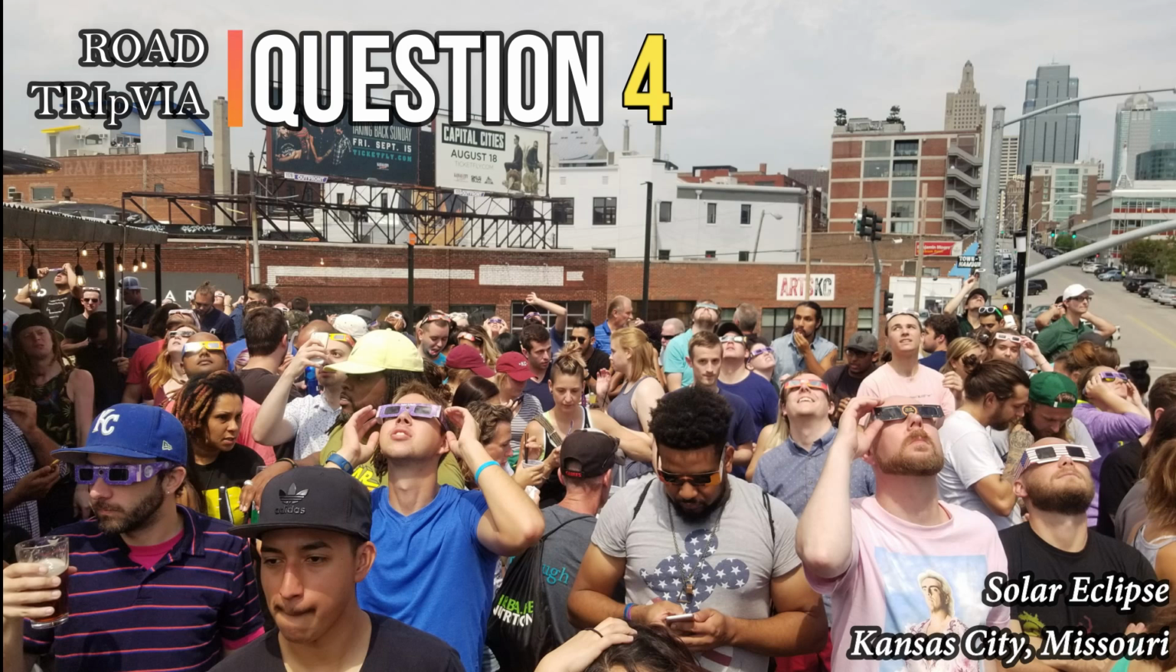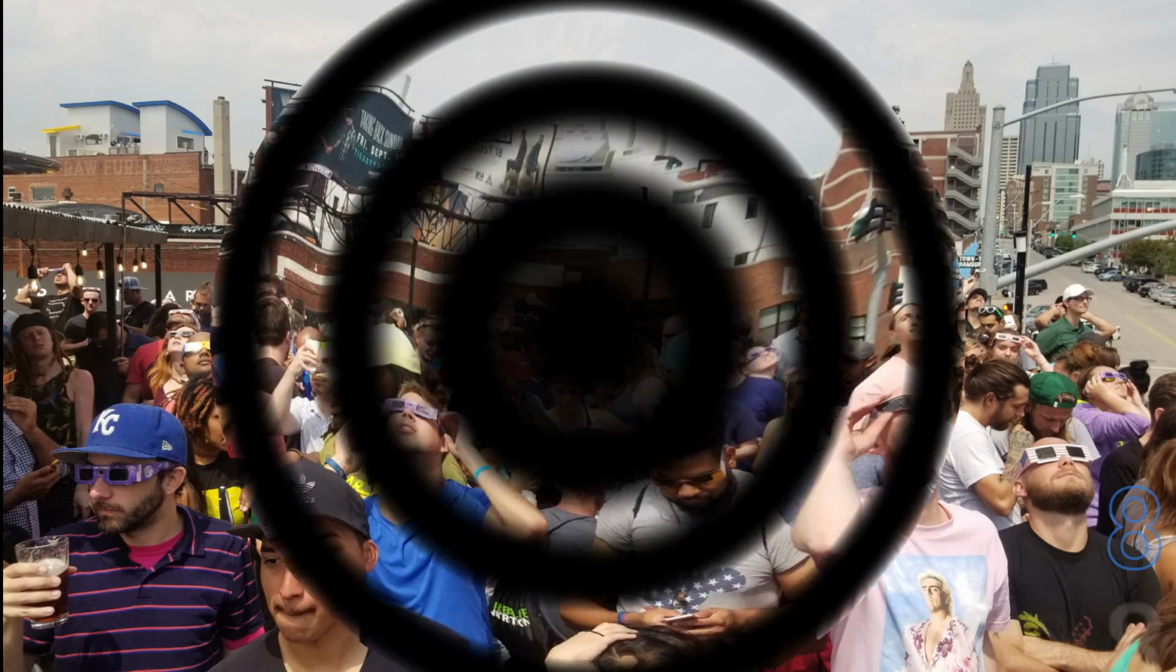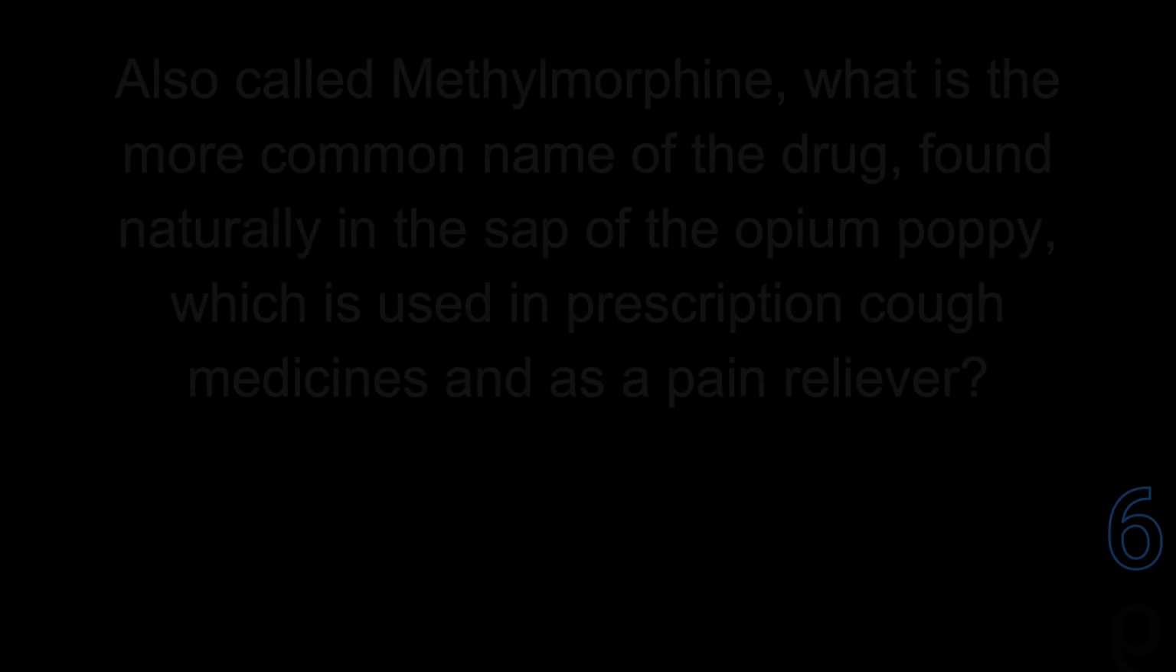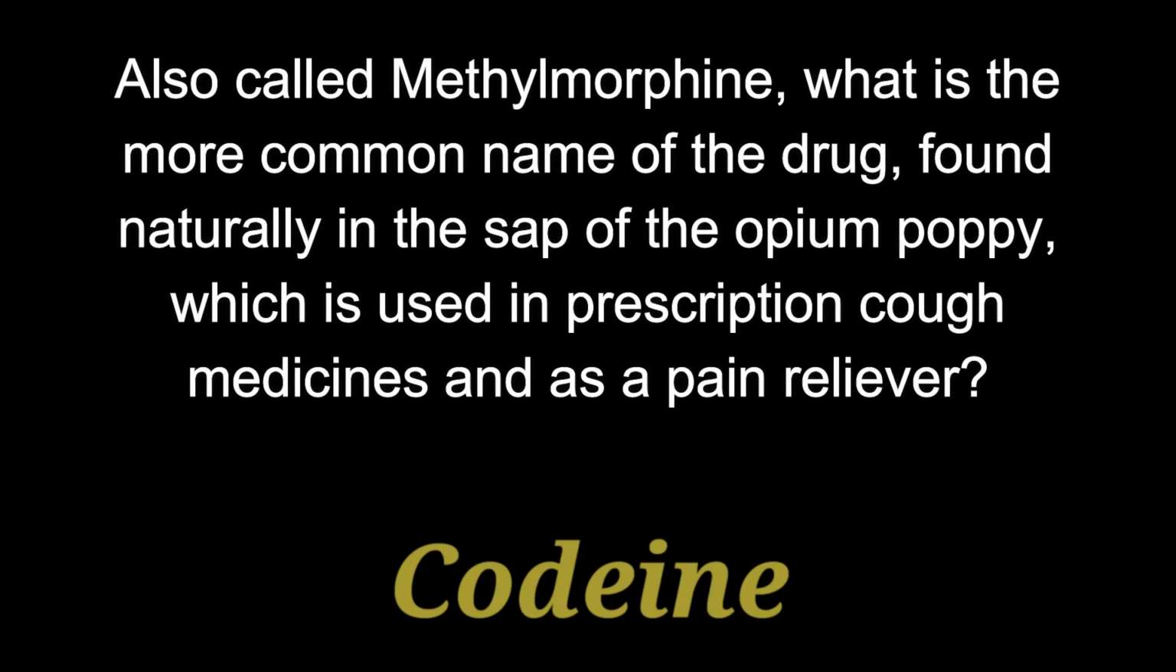Question number 4. Also called methylmorphine, what is the more common name of the drug found naturally in the sap of the opium poppy, which is used in prescription cough medicines and as a pain reliever? The answer is codeine.